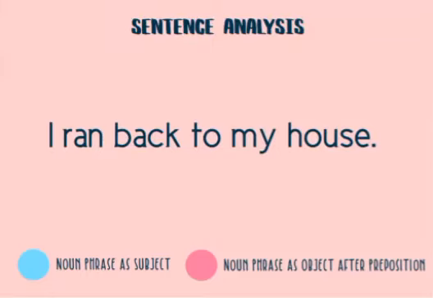So I will analyze some sentences. The first sentence is "I run back to my house." "I" here is the noun phrase as subject. We can only substitute "I" with a subject pronoun. "To my house" is a noun phrase as object after a preposition. The preposition is "to." "My house" is an object that occurs after the preposition "to."